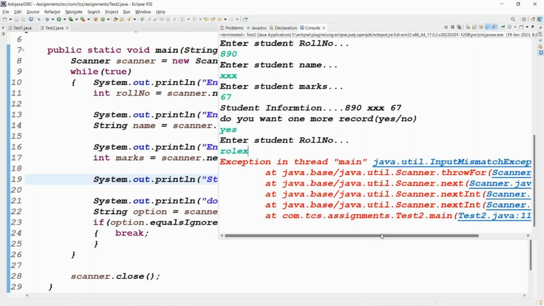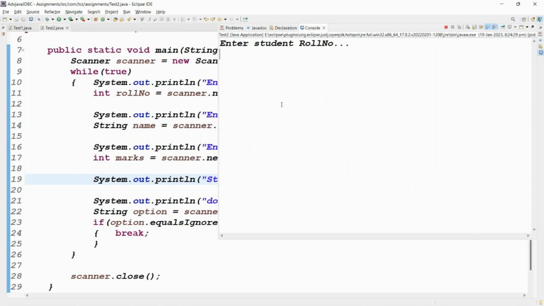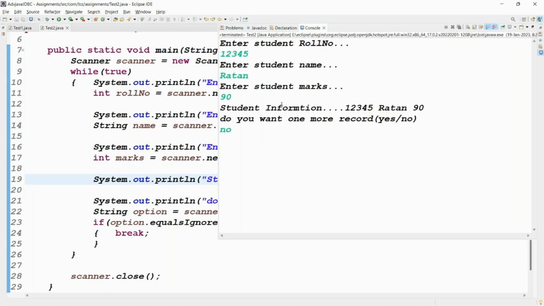Input mismatch exception, because for roll number you have to enter a number, right? Fine guys, but is the output working fine or not? No sir, first time enter the number. Roll number is 12345, name is Ratan and marks 90. Do you want one more record? No. Enough. First time itself we stopped.